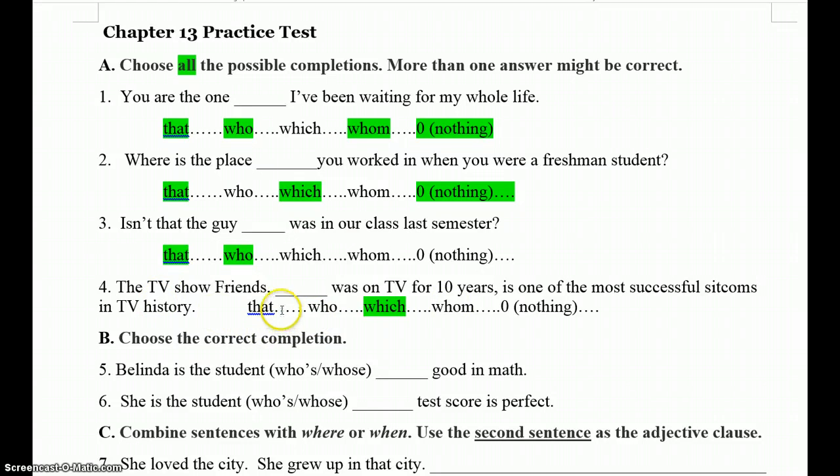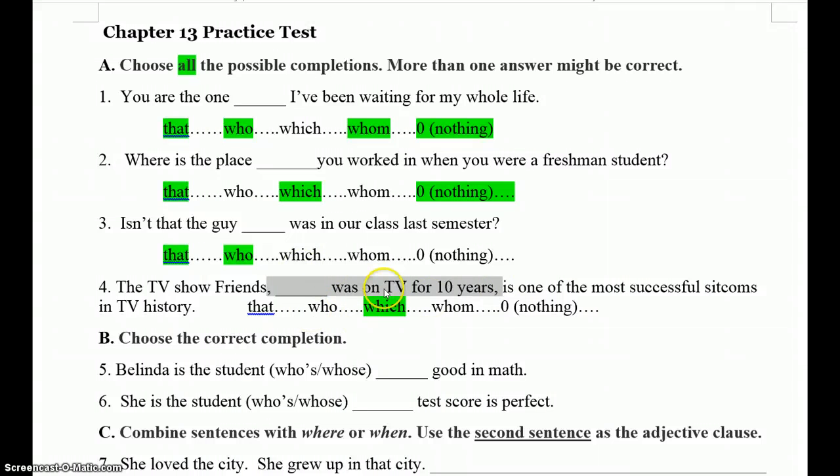Now, you might be a little confused and say, why can't we use that? But as you might remember from our most recent class, this clause that is marked with the commas is our non-restrictive clause. It's that clause that gives some kind of bonus information, not the crucial information.